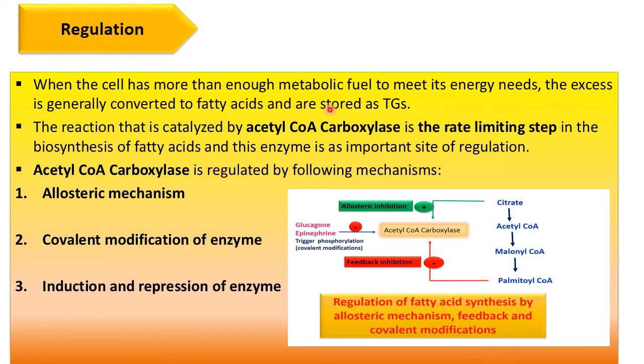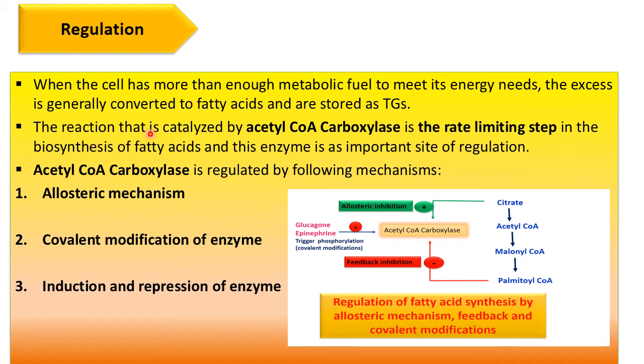Now first, how it is regulated. When the cell has more than enough metabolic fuel to meet its energy need, then the excess is generally converted into fatty acid and stored as TG. So when acetyl coenzyme A is not needed to run the TCA cycle to produce energy, because the fuel is already there, then this acetyl coenzyme A will be converted into fatty acid, and then it will be stored as TG in adipose tissue.